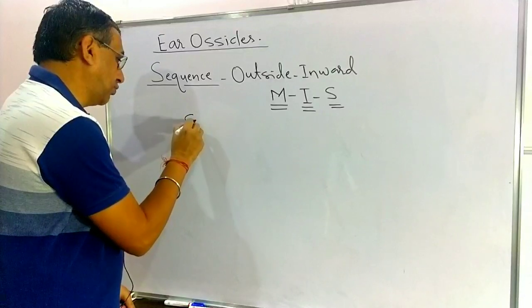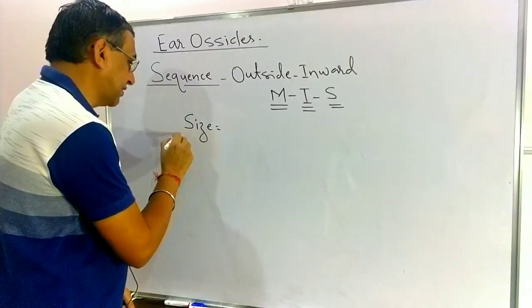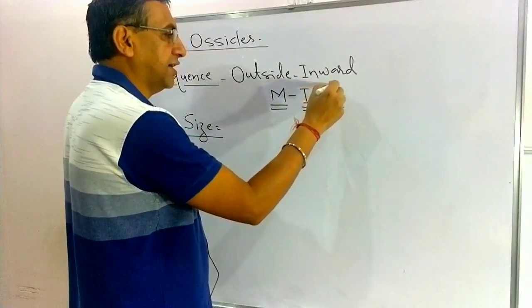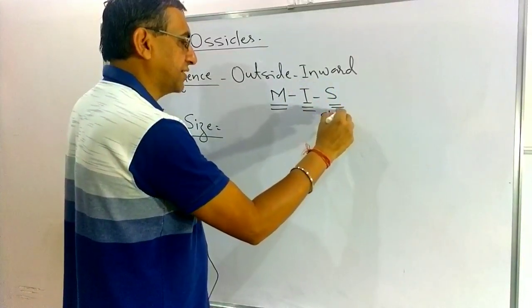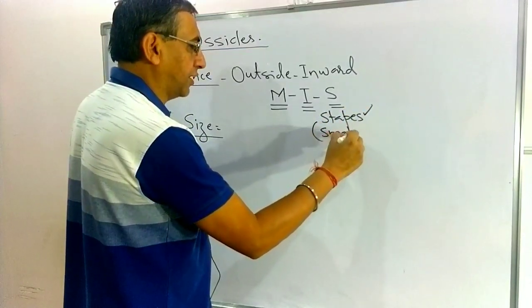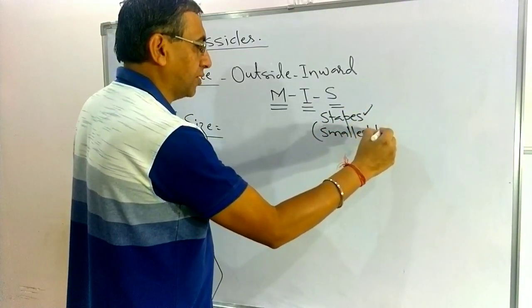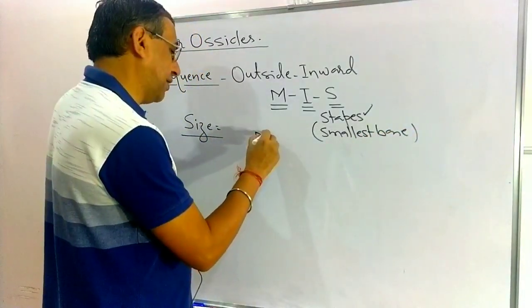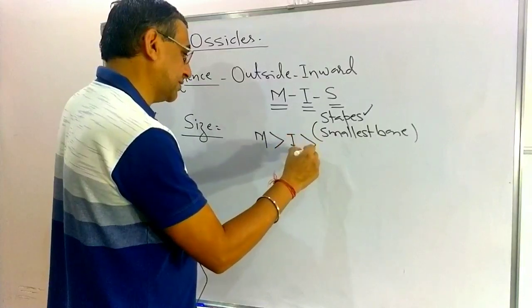When we talk about the relative size of these three, M is for malleus, I for incus, S for stapes. Malleus is greater than incus, which is greater than stapes.